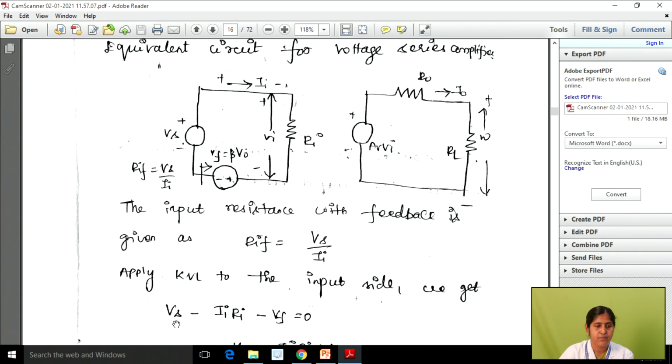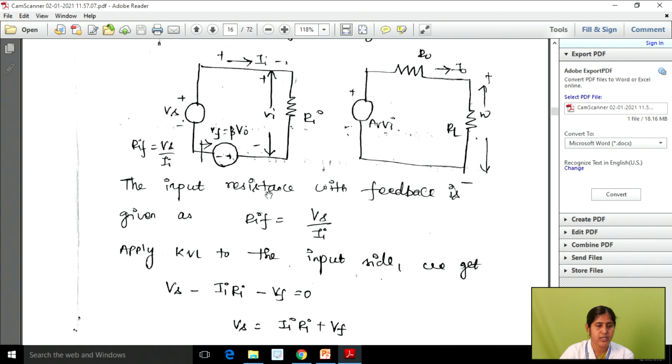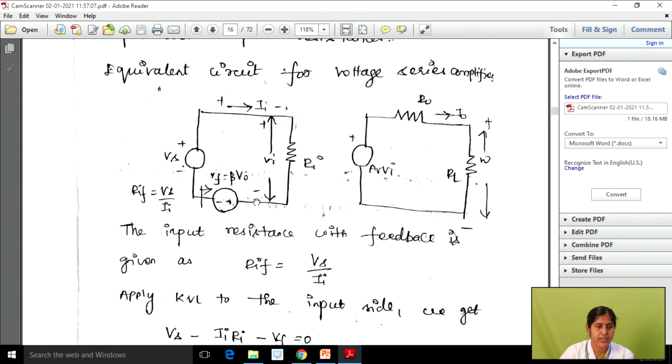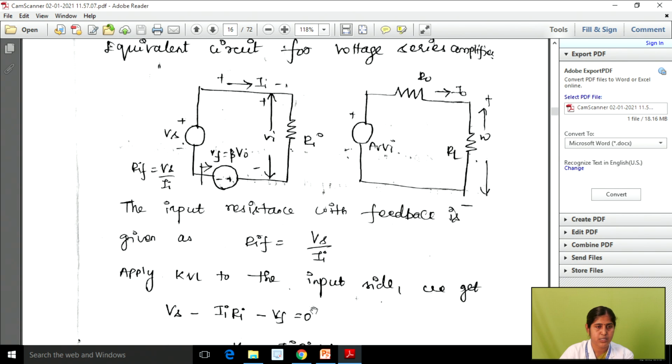So we can write Vs minus Ia Ri. Then here we have a feedback voltage, that is minus Vf. Why do we need to put minus? Because we are using negative feedback, so we use minus Vf, which is equal to 0. So this is your input feedback resistance expression, and from this we are going to calculate R_if. I hope you all understand how we can apply KVL and how we get this expression.